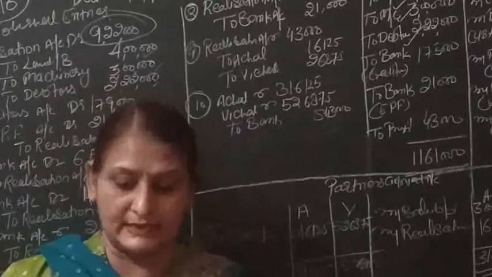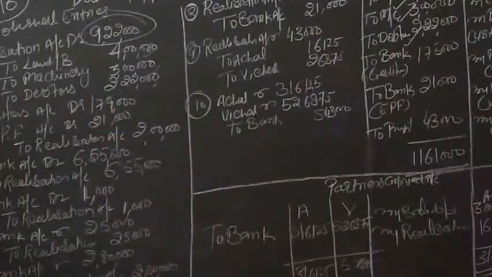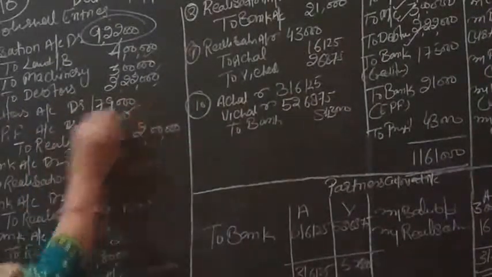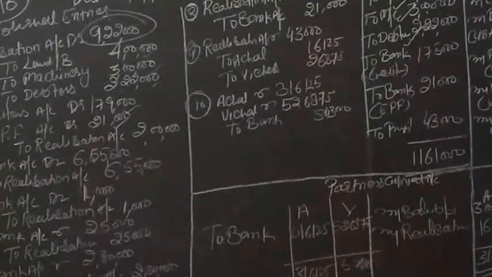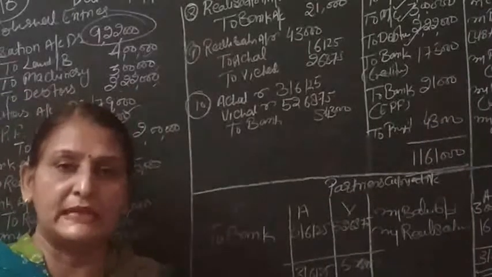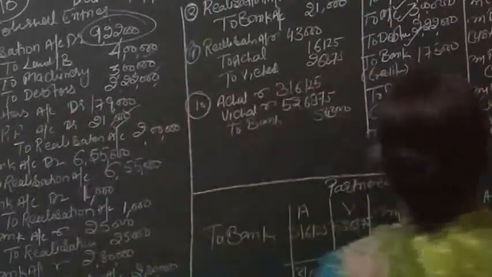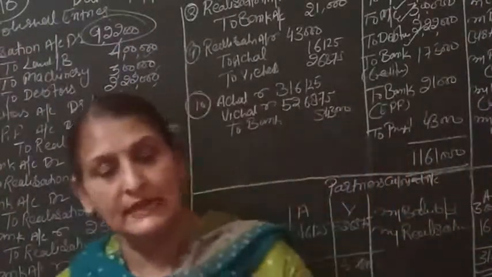Now the second step: the book value of the liabilities is to be transferred to the credit side of realization account. The liabilities are creditors and employee provident fund. The journal entry is creditors account debit 1,79,000, EPF debit 21,000, to realization account 2 lakh, and the narration is book value of the liabilities transferred to realization. On the credit side of realization, we write by creditors 1,79,000 and by EPF 21,000.